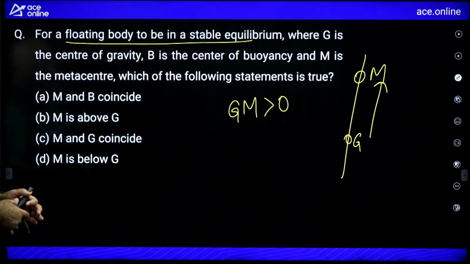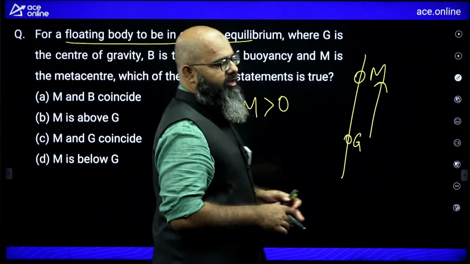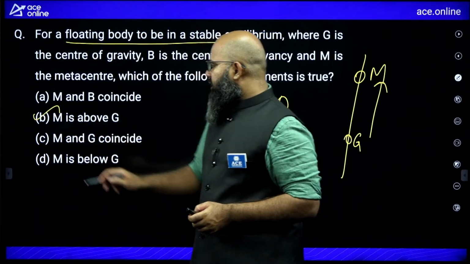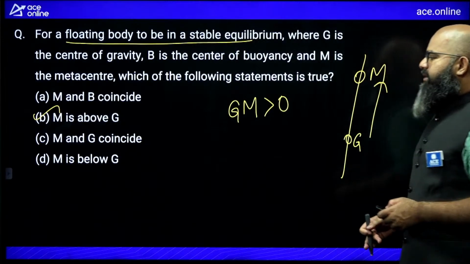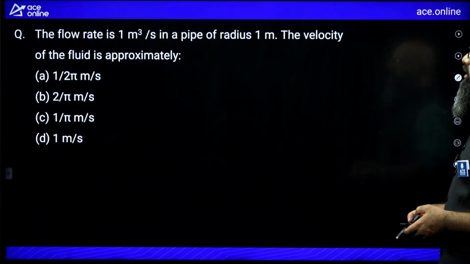Let us see what are the options given. M and B coincide, wrong. M is above G, correct. M and G coincide, M is below G, wrong. Option B is correct over here. Very common question. Moving further.